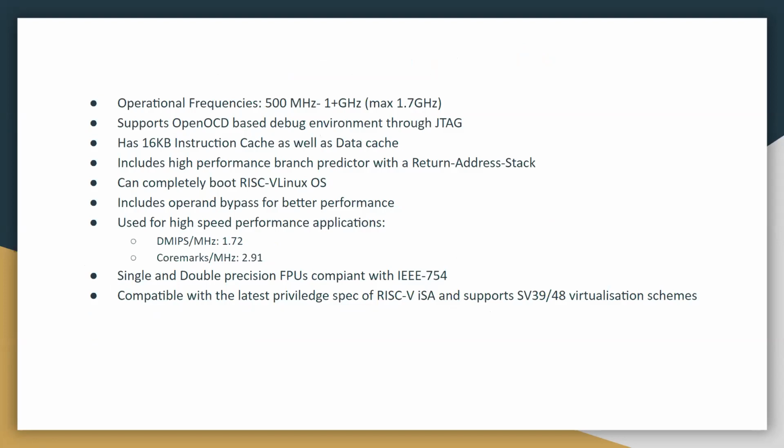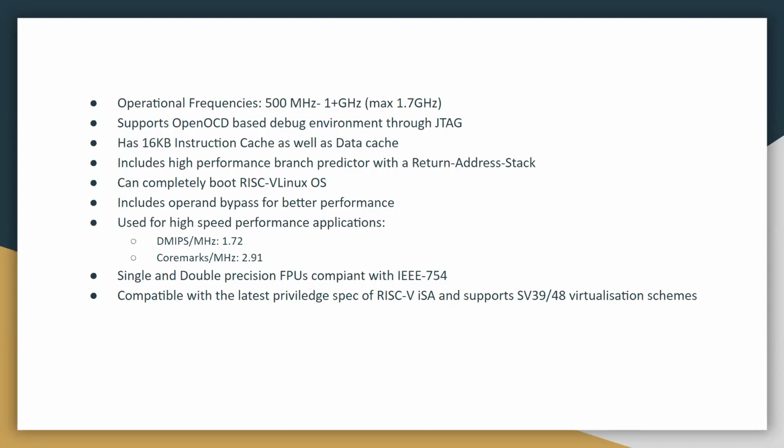For the operational frequency of C-class, it was nearly 500 megahertz to more than 1 gigahertz. At max, they have tried up to 1.7. And as said, it consists of 16 KB instruction cache as well as data cache.